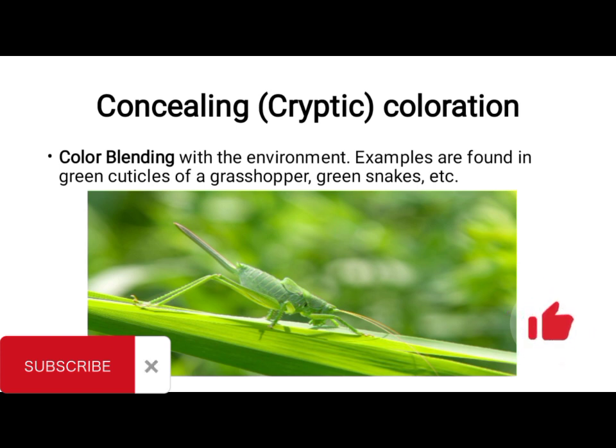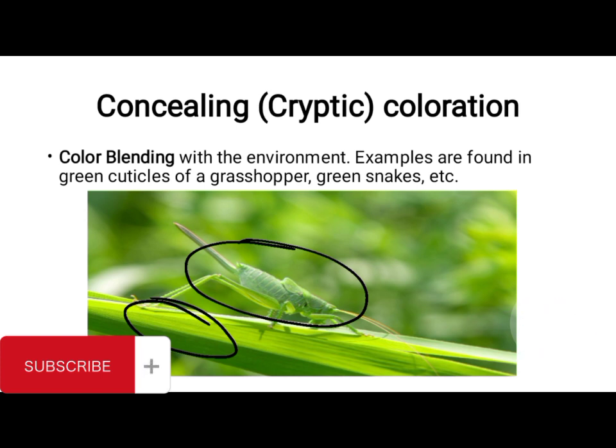When you talk about color blending with the environment, you can see the grasshopper here in this picture blending with the color of the environment. Another example is a green snake under the green grass. Such an animal will be able to blend with the color of the environment in order to, number one, hide from the predator, and number two, be difficult for its prey to notice, and so be able to survive.